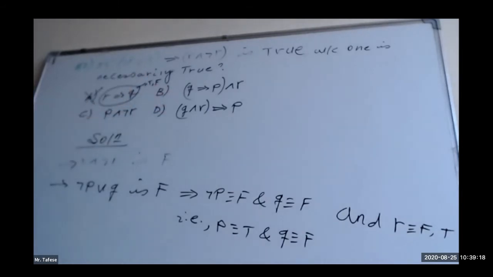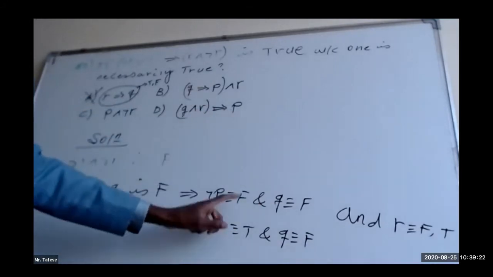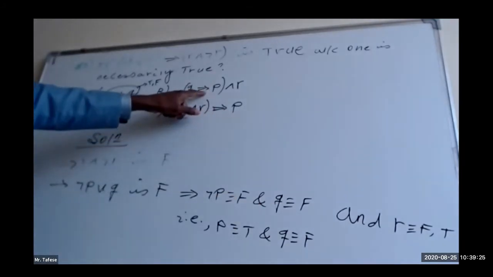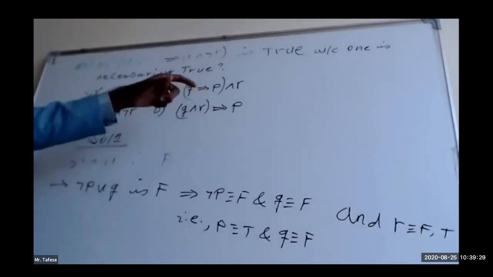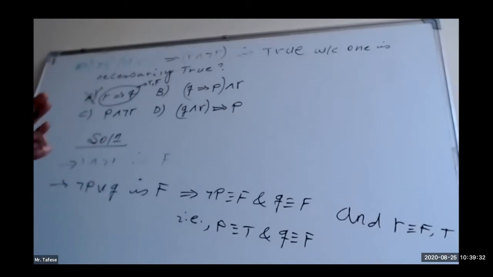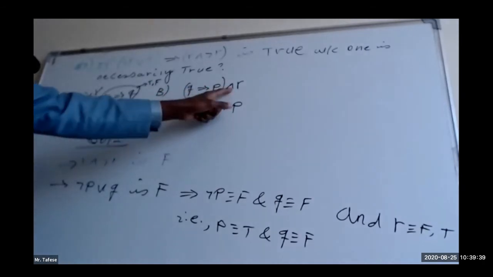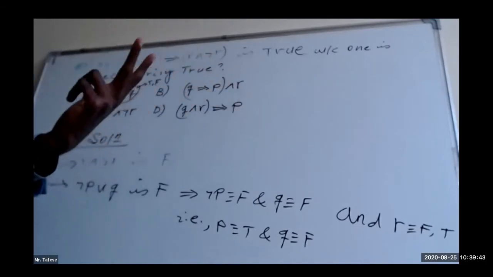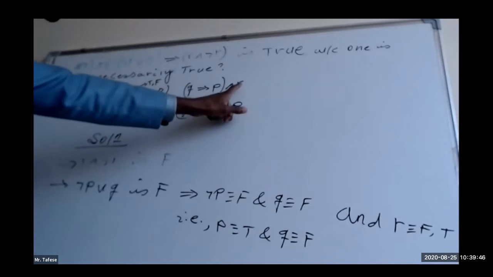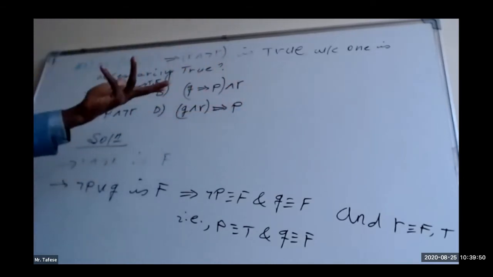What about B? Q is already false. False implies true is already true. In case of implication, if the implication begins with false, the truth value of the implication is always true. So this one is true, and R has two options. In case R is false, true and false will be false.